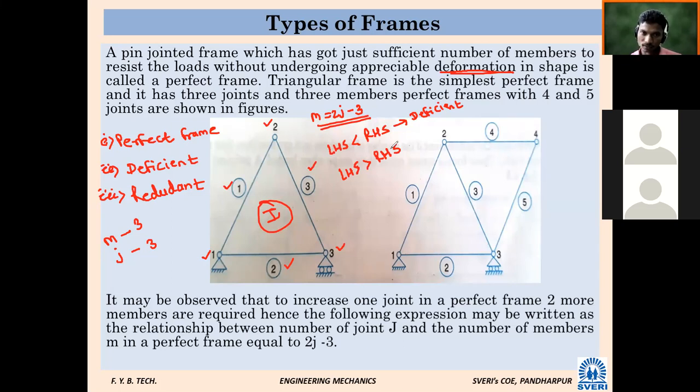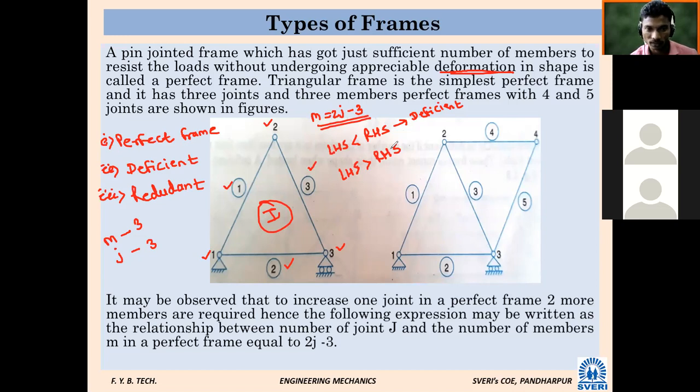Ekada frame मध्ये जर unnecessary members are added, then it is called a redundant frame. And what will happen in a redundant frame? In a redundant frame, it is not possible to analyze that frame. A redundant frame is an indeterminate frame. So you might have seen or heard this word. What does it mean by redundant and